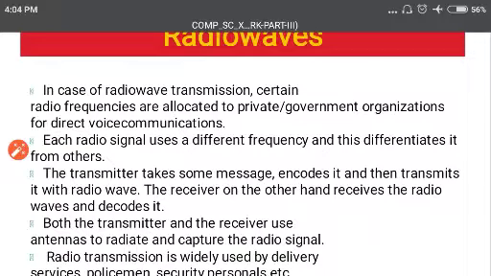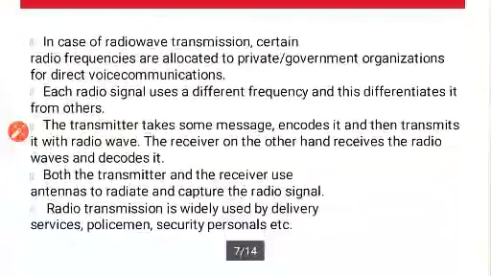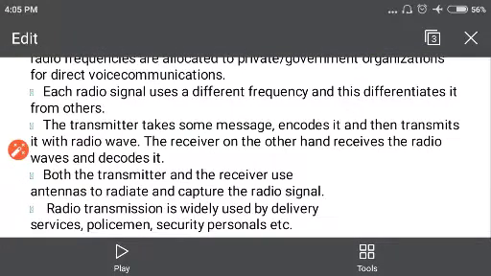So this is the technical way, and both the transmitter and receiver use antennas to radiate and capture the radio signal. Finally, this radio transmission is widely used by delivery services, policemen, security personnel.